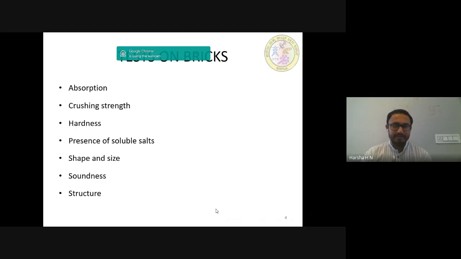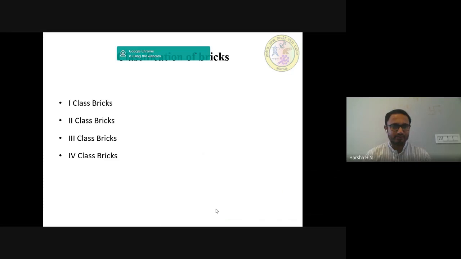Next, moving on to the classification of bricks. The bricks can be broadly classified into two categories as follows. The unburnt or sun-dried bricks. With the help of heat received from the sun after the process of molding, the bricks can only be used in the construction of temporary and cheap structures. Such bricks should not be used at places where they are exposed to heavy rains.